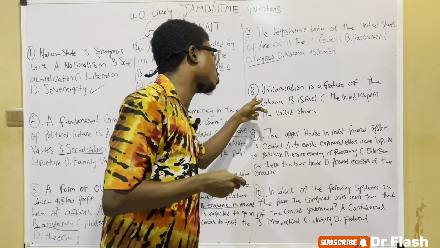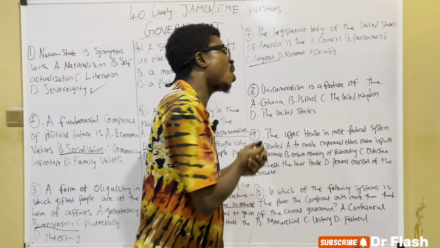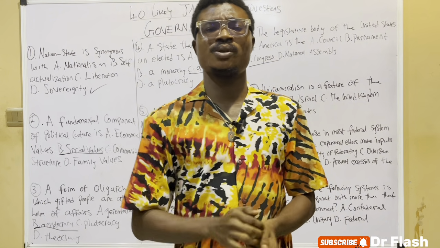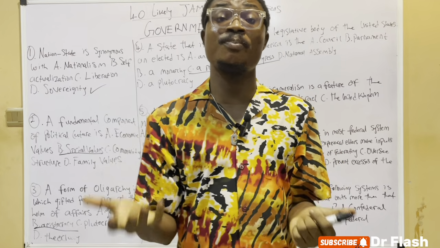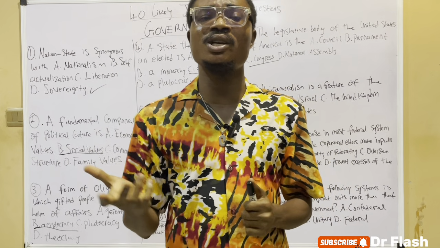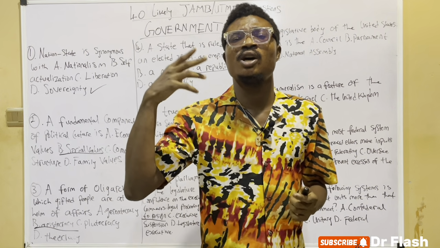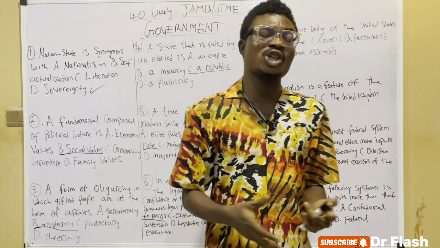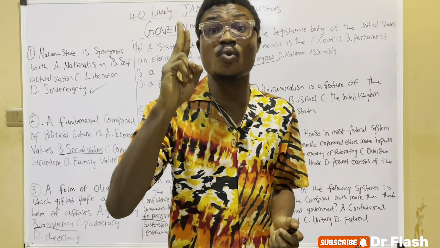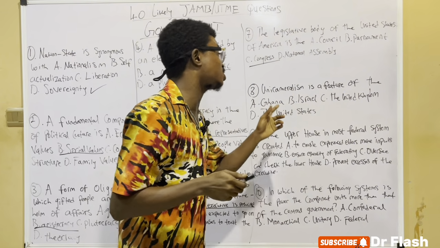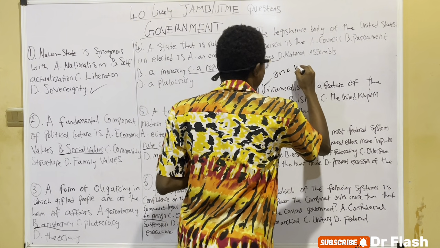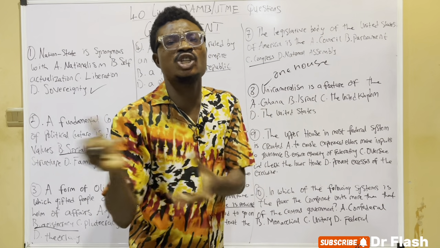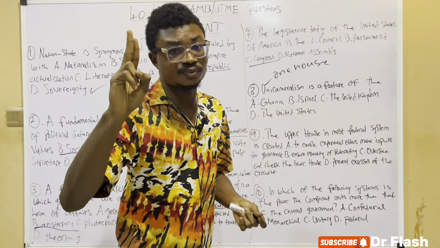Looking at the 8th question: unicameralism is a feature of which country? In legislation, we're taught that legislatures are law-making bodies, and that we have two types: the unicameral legislature and the bicameral legislature. Unicameral simply means that there is one house. Uni means one. The bicameral legislature simply means that there are two houses.